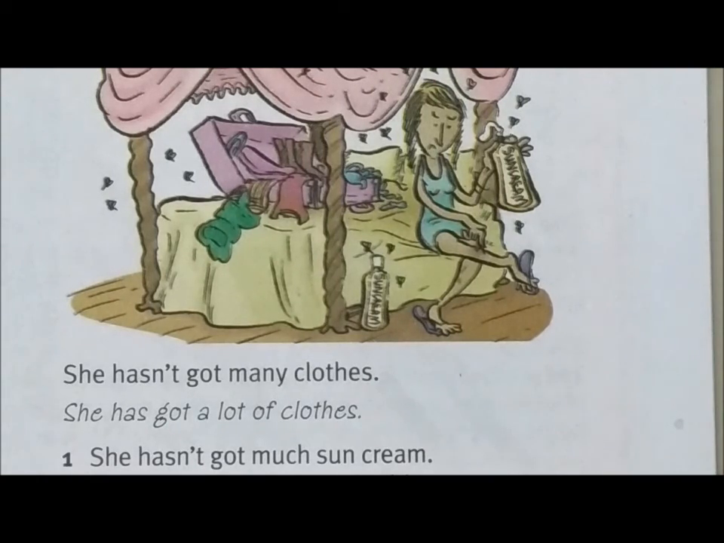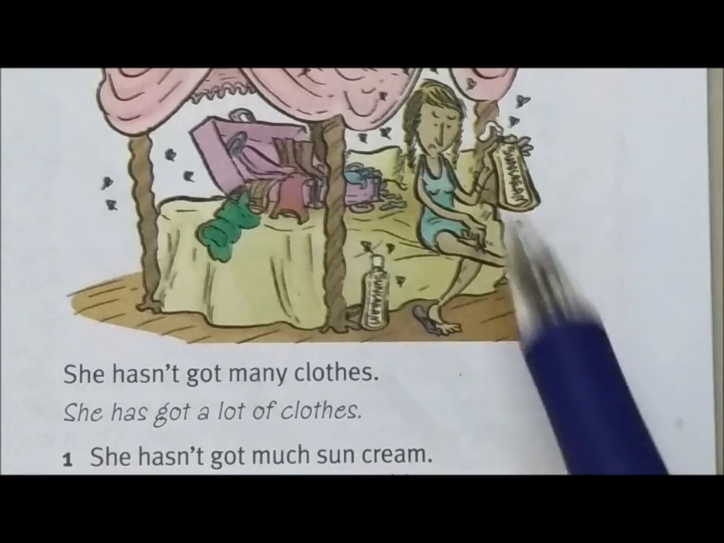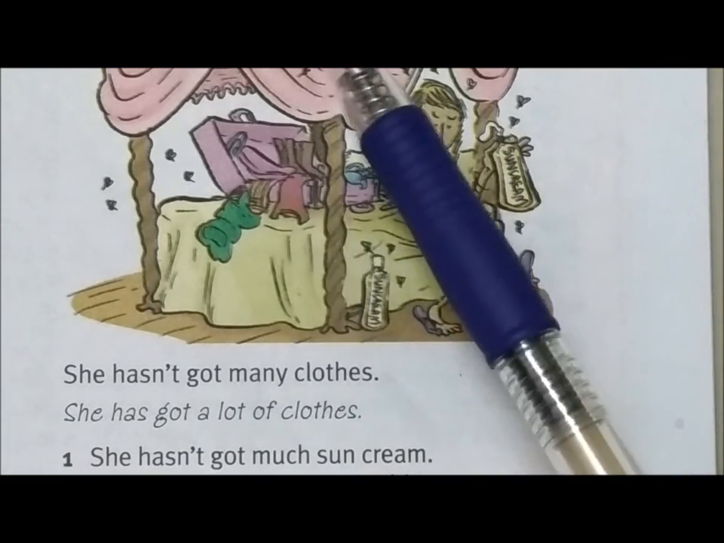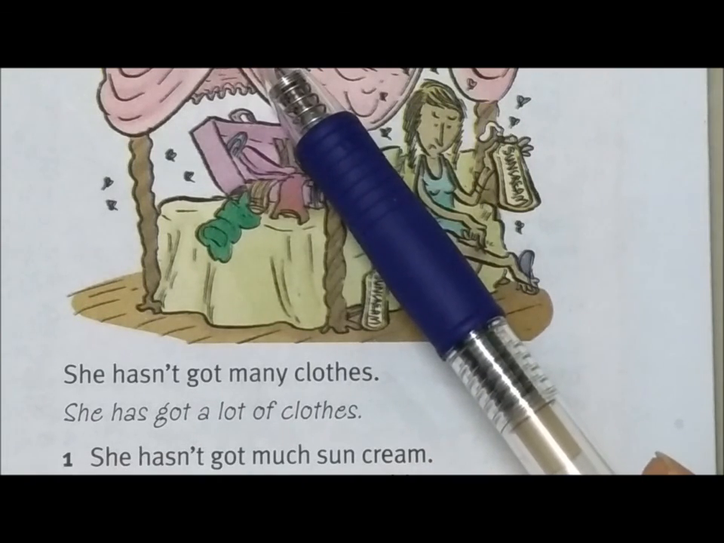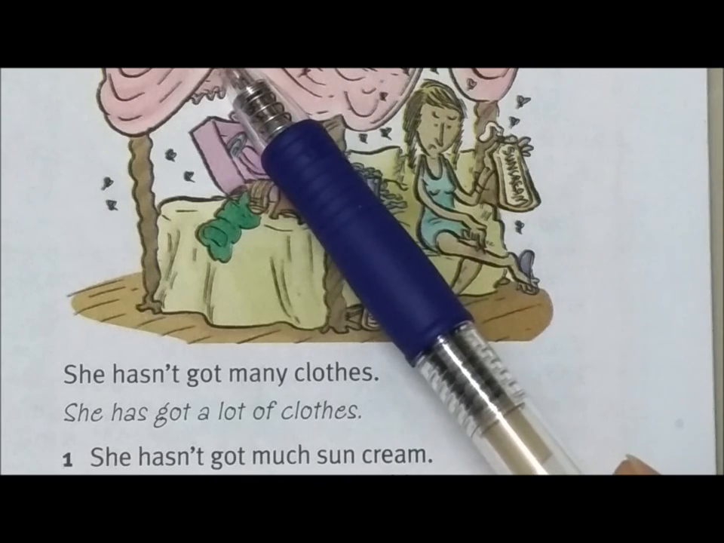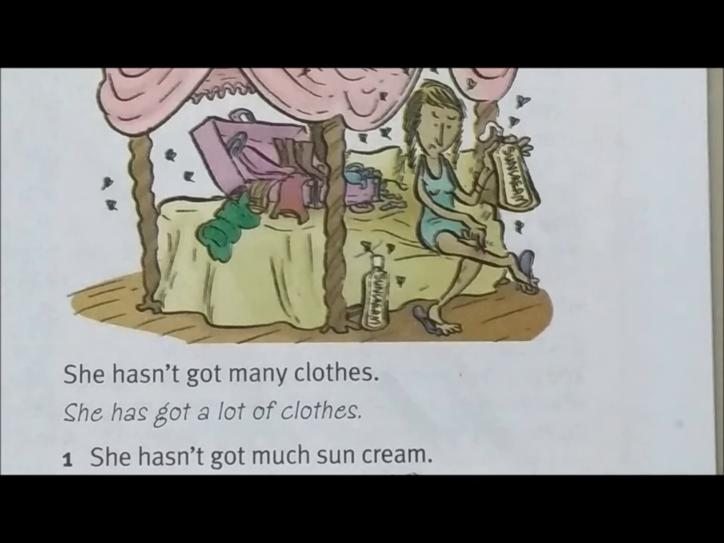got. Now for sun cream, because there's either you put much or a lot of. For many is countable, left much or a lot of. So we don't use much here. So the only option will be a lot of. So the answer will be she has got a lot of sun cream.